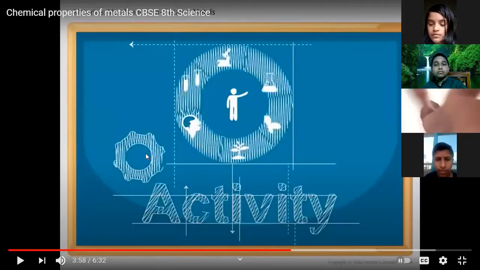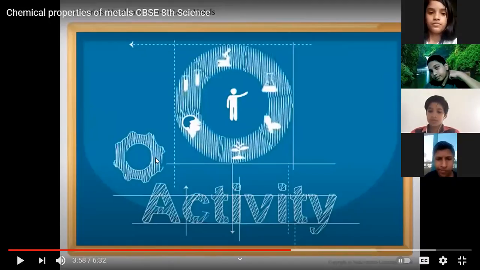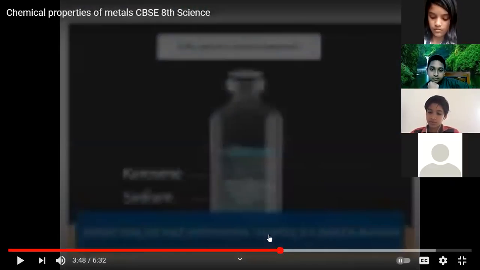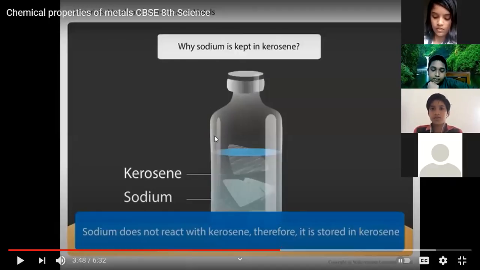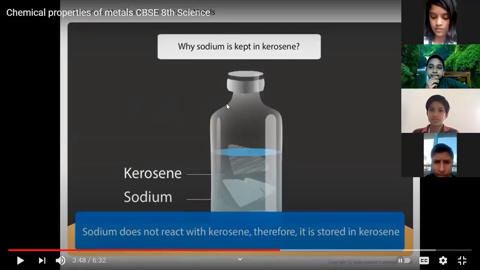And in today's class, we study the reaction with water. What will form when a metal reacts with water, and what will be the nature? Hydroxides will be formed when a metal reacts with water. Hydroxide is OH, as in NaOH. These hydroxides are basic in nature. So when it reacts with water, it also shows a basic nature.